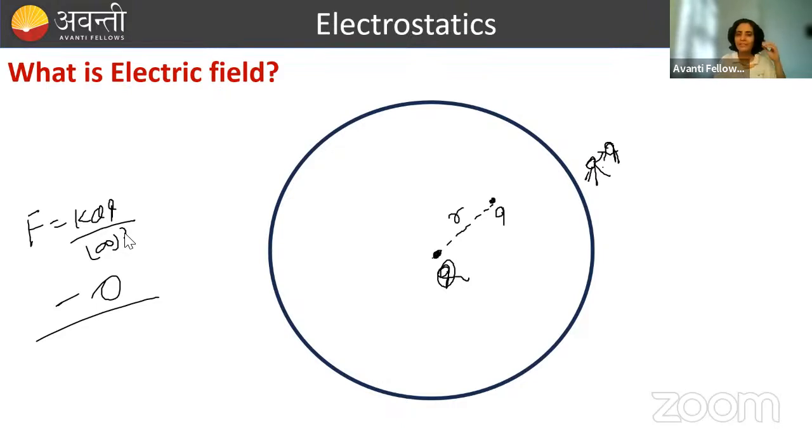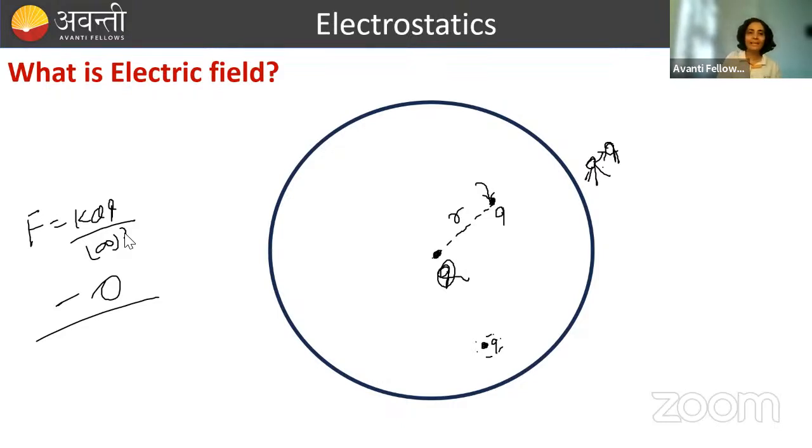Now the question is, scientists started thinking कि what is there at this point? इस point पे है क्या? ऐसा क्या है कि यहाँ पे जब भी कोई charge आ रहा है तो that charge is experiencing force. जैसे here, if there is nothing at this point, no force is acting, but the moment we drop here a charge, it will start experiencing force very instantly, है ना.